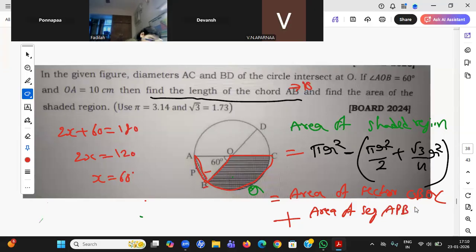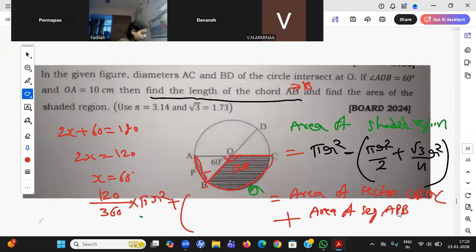APB. Area of sector formula will be theta by 360 into pi r square. Now what is theta? So this is 60, this will be 120. Why? Straight line should make 180. So 60, 120 degrees. So theta will be 120. Finish. Okay. Plus area of segment.